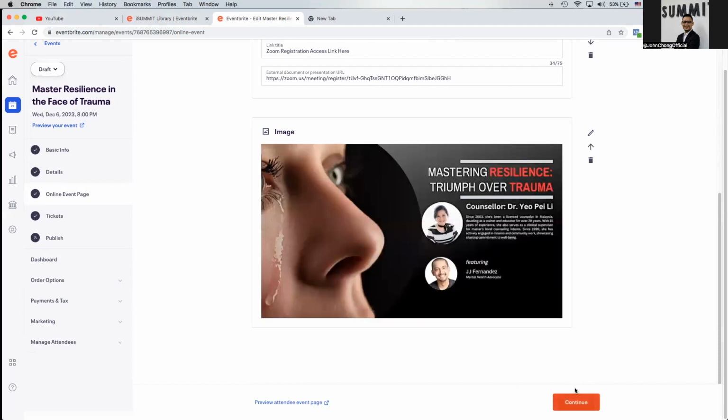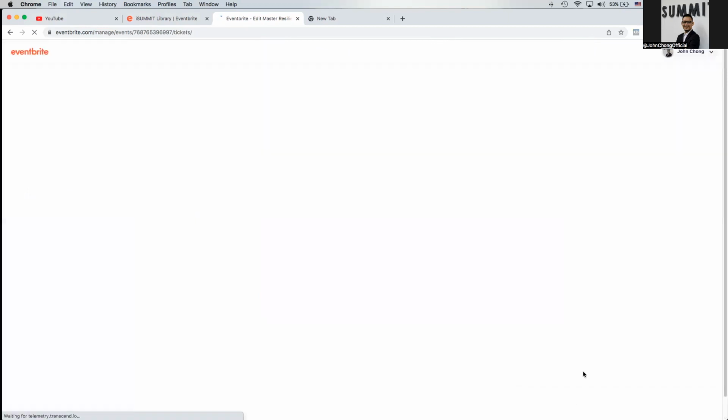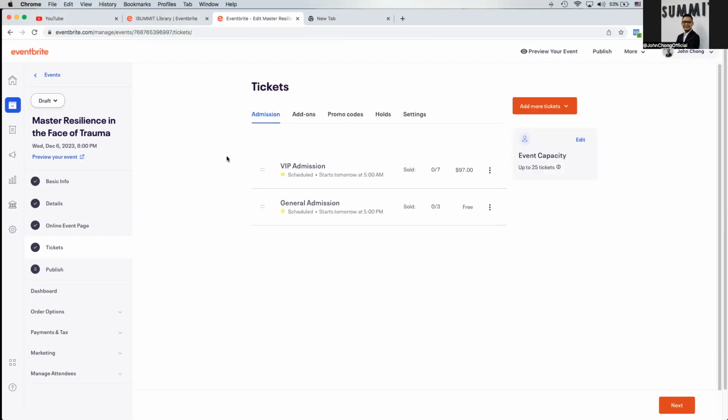Once this is saved, just proceed to continue. Just click it once again. All right, so as you can see here, you are directed to step number 4, which is the tickets dashboard. You can do some settings on your ticket categories when you intend to start promoting your tickets.